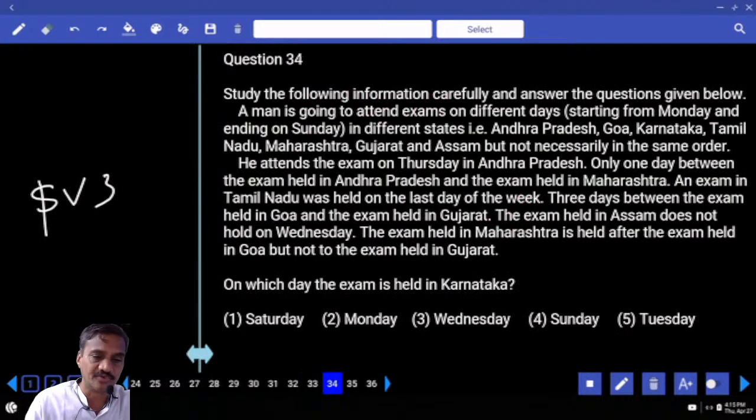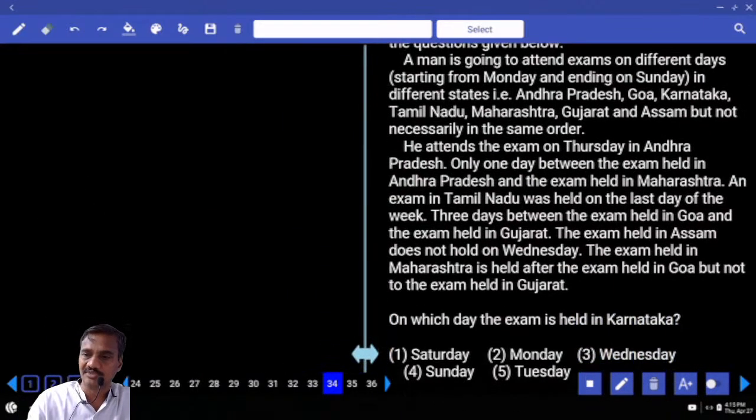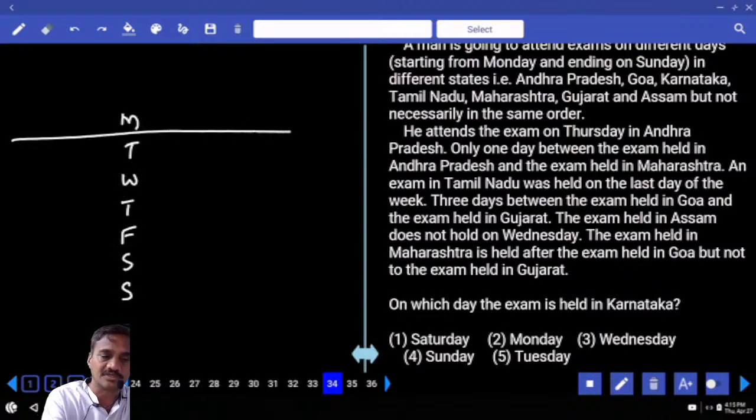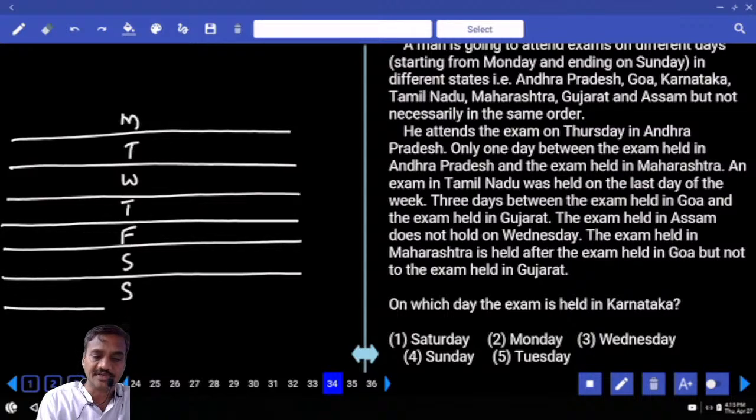The next one, 34 onwards. Now in this 34, a man is going to attend examinations on different days starting on Monday and ending on Sunday. Monday, Tuesday, Wednesday, Thursday, Friday, Saturday and Sunday. Now 7 persons on these 7 different days.